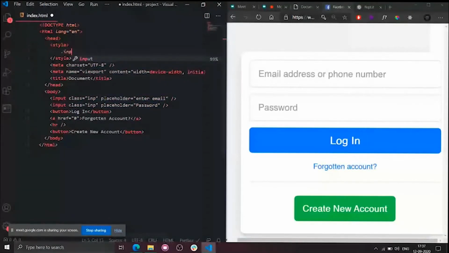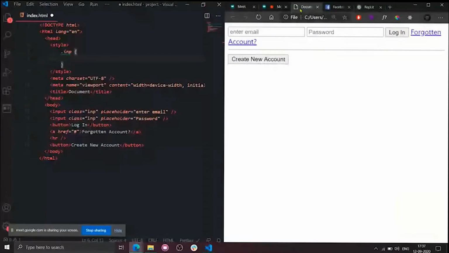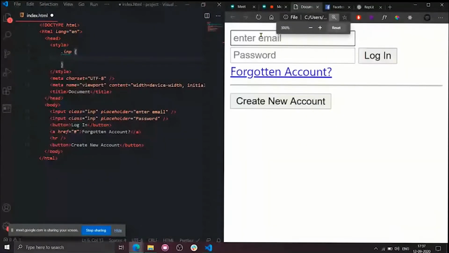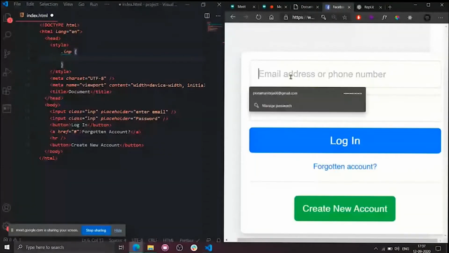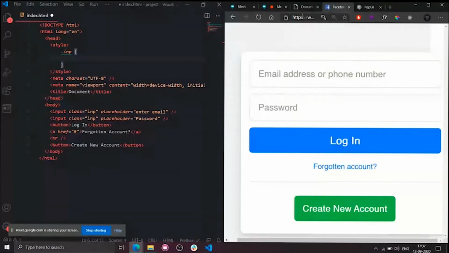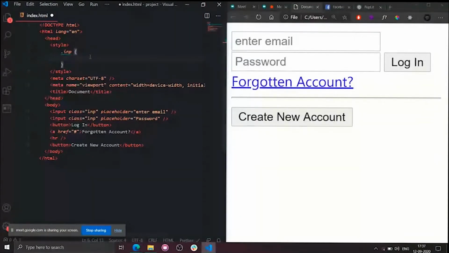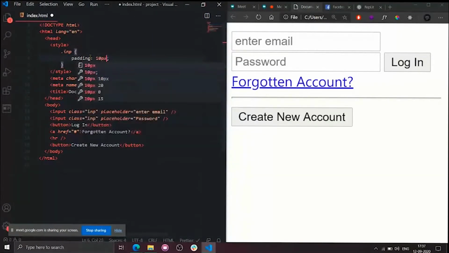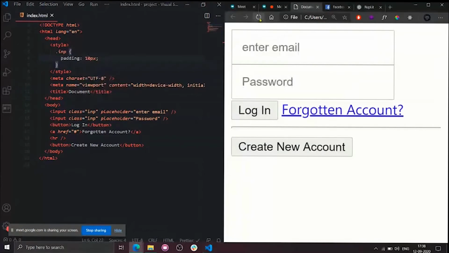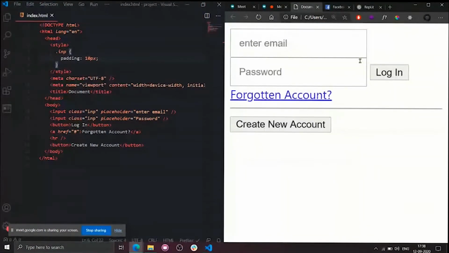Okay. So please compare. This is the default input that is given by HTML. Now what we need to do is convert into this one. So the first difference that we observe, this input and this input is obviously the spacing around the text, right? The spacing around the text. So what should I need to increase? Padding. Okay, so padding equals to 10 pixels. Okay, change it. So as you can see, the input is somewhat larger right now.